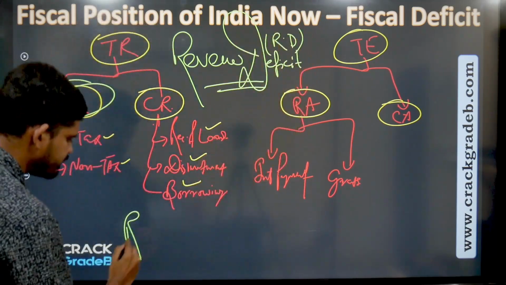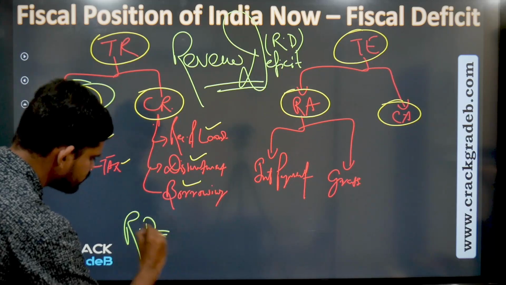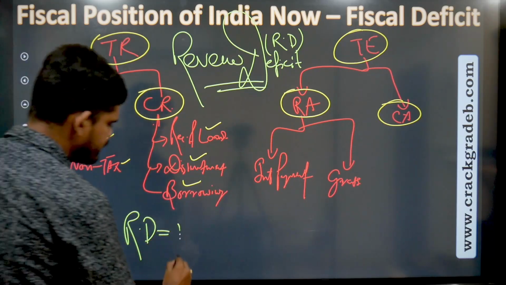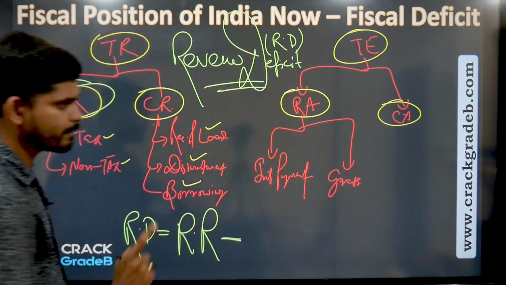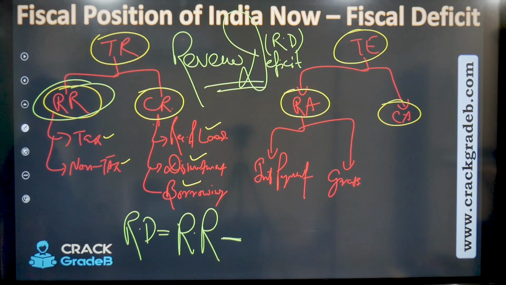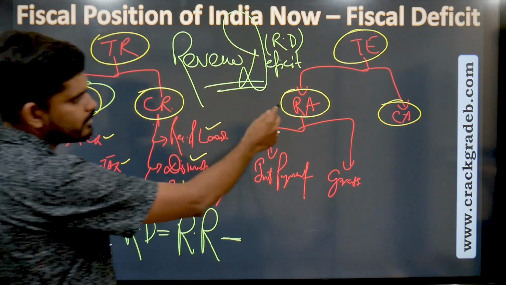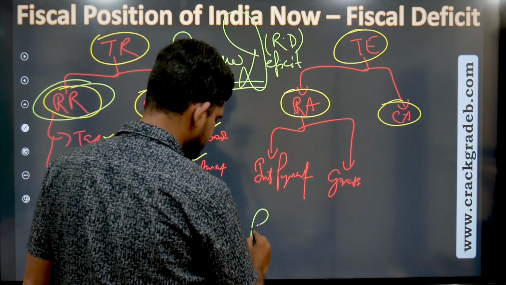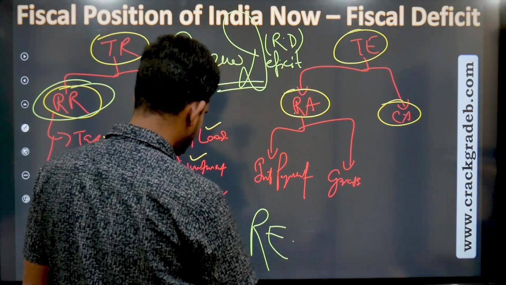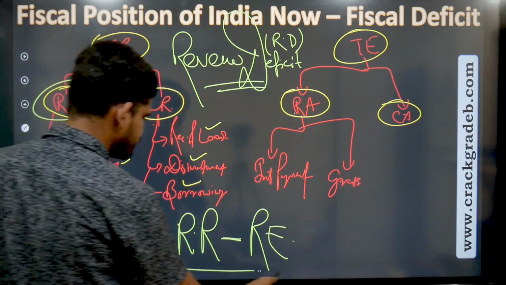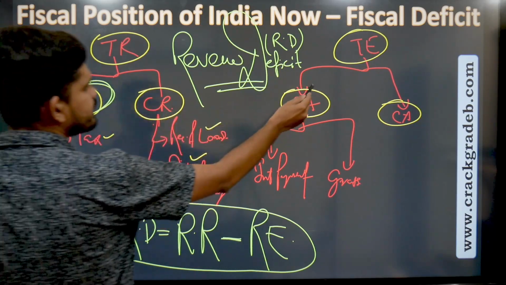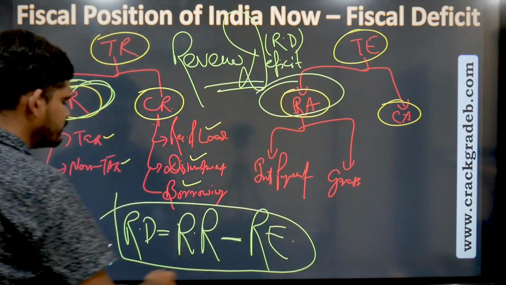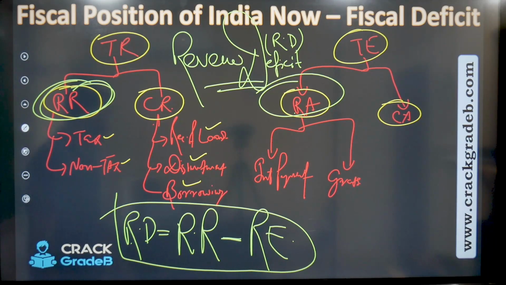I am mentioning it as RD equal to revenue receipt minus revenue expenditure. This one and this one will give you revenue deficit, right?